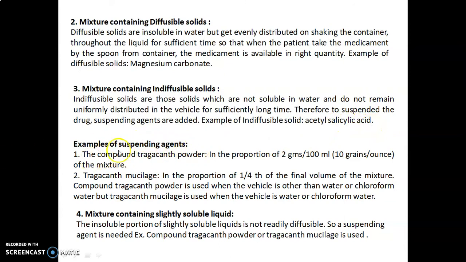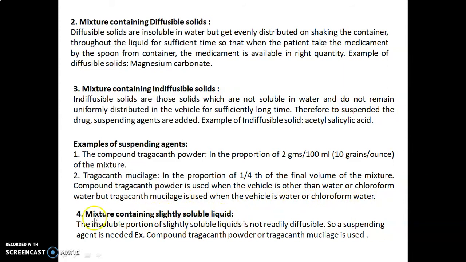Examples of suspending agents: the compound tragacanth powder in the proportion of 2 grams per 100 ml, that is 10 grains per ounce of the mixture. Tragacanth mucilage in the proportion of one-fourth of the final volume of the mixture. Compound tragacanth powder is used when the vehicle is other than water or chloroform water, but tragacanth mucilage is used when the vehicle is water or chloroform water.